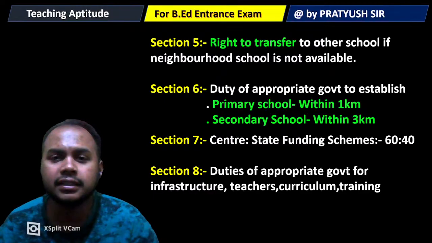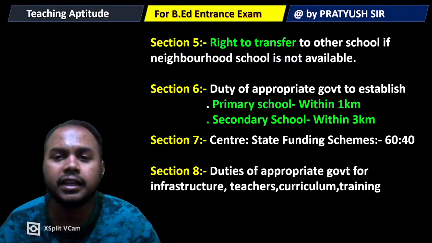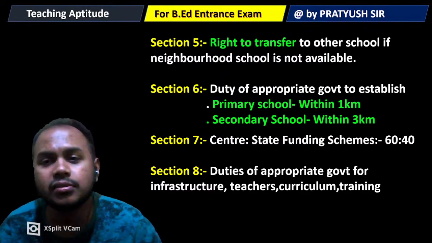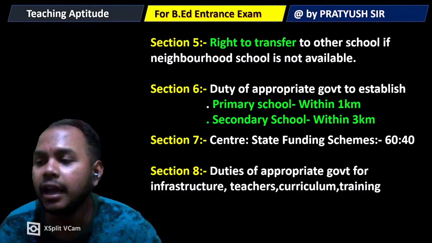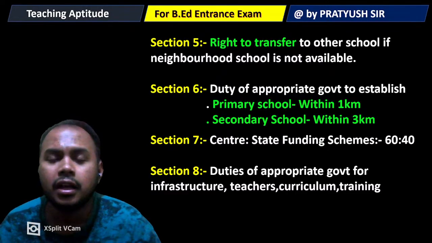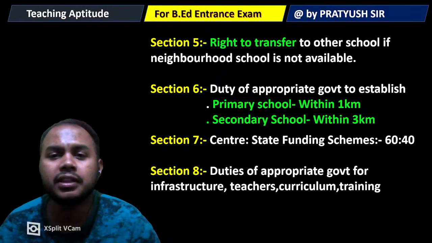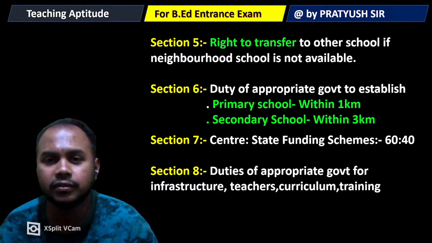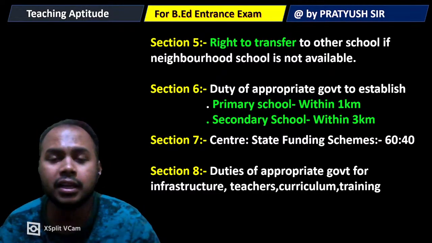Then section 6 is the duty of the appropriate government to establish primary schools within 1 kilometer and secondary schools within 3 kilometers. That is the first goal of every government.